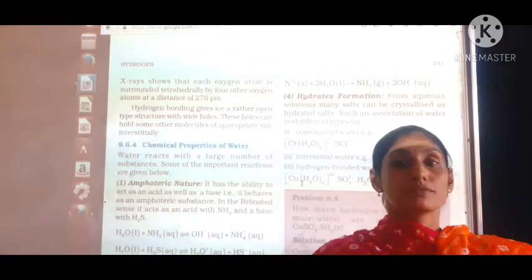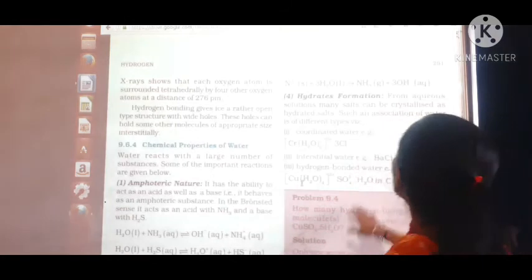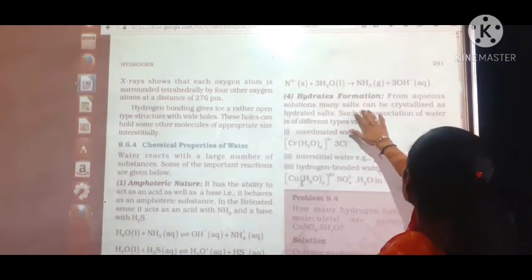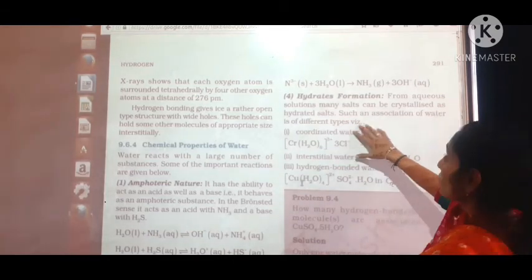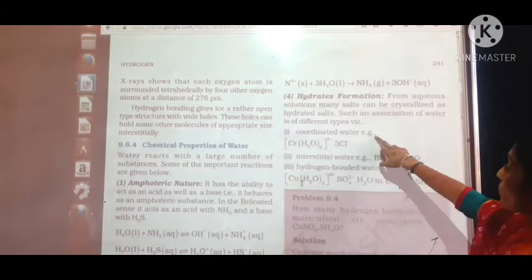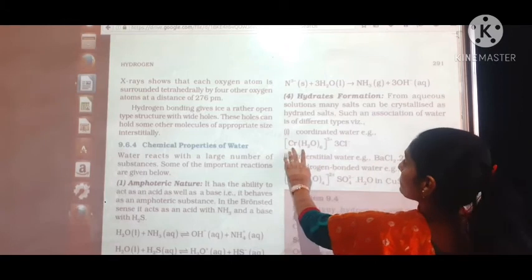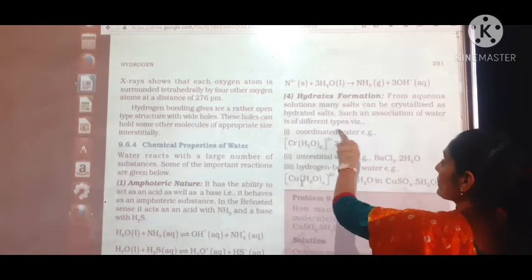Hydrate formation, the fourth property. You can see over here, they are forming aqueous solution where many salts can be crystallized in the form of hydrate. So which type of hydrate are they going to form? Coordinate water. That means here water is attached with the central metal atom. So that is known as coordinate water.